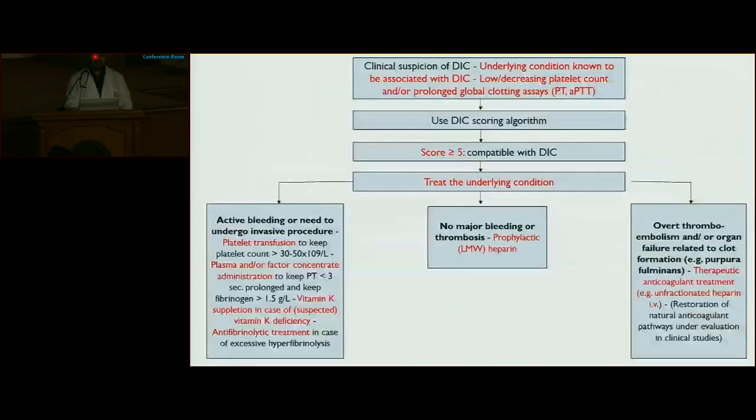Management of DIC involves treating the underlying condition, which is the most important part. And if patient is actively bleeding, then we have to give platelet, plasma and factor concentrate to maintain PT less than 3 seconds. Vitamin K should be supplemented if patient is suspected of vitamin K deficiency. If there is no major bleeding, then we have to give prophylactic low molecular weight heparin. And if patient has overt thromboembolism, then we have to treat the patient with therapeutic anticoagulation.